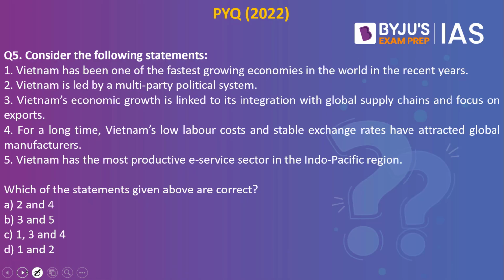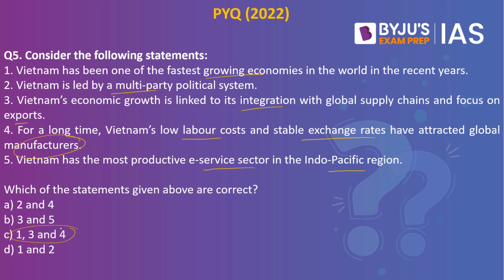Consider the following statements. Vietnam has been one of the fastest growing economies in the world in recent years. Vietnam is led by a multi-party political system. Vietnam's economic growth is linked to its integration with global supply chains and focus on exports. For a long time, Vietnam's low labor costs and stable exchange rates have attracted global manufacturers. Vietnam has the most productive e-service sector in the Indo-Pacific region. Which of the statements given above are correct? The answer to this is 1, 3, and 4 only.